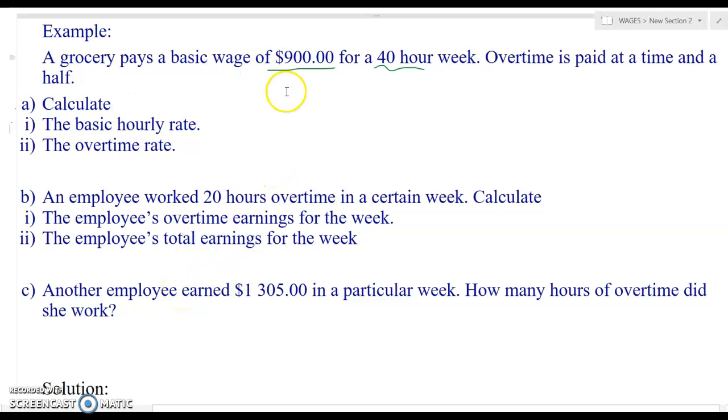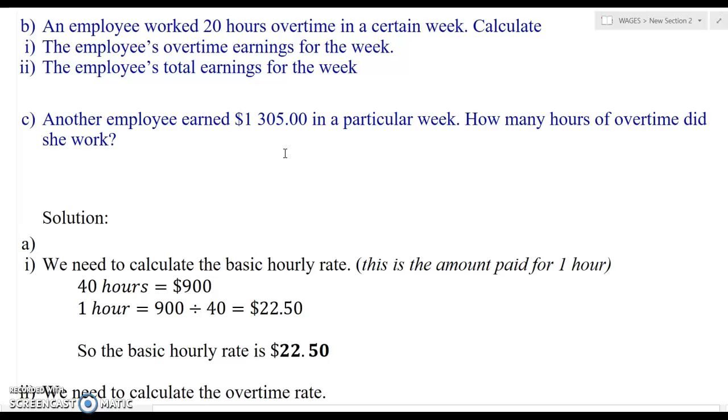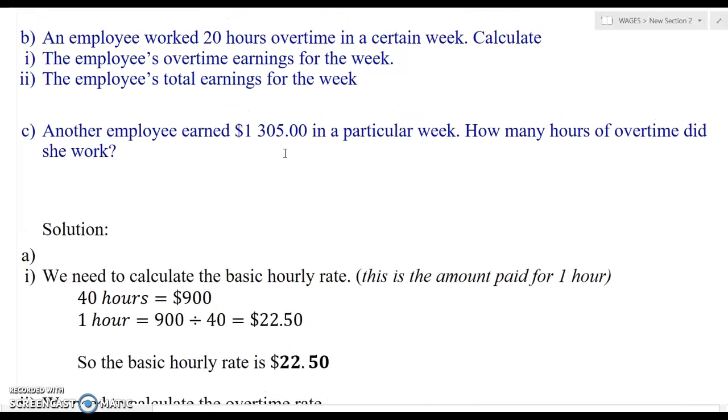So first we need to remember the basic wage for a 40-hour week is $900, meaning that you work 40 hours for the week and you get $900. Part A1, we want to find out the basic hourly rate. How much you get paid for 1 hour. So we know that 40 hours, you get $900. So 1 hour, you would get $22.50. So the basic hourly rate is $22.50, meaning every 1 hour, you're getting $22.50.